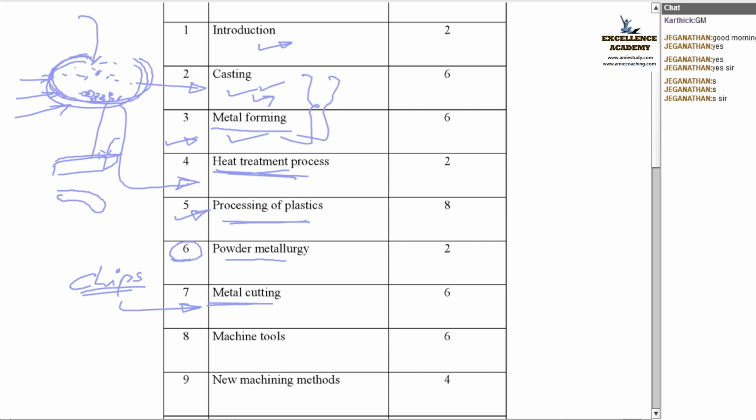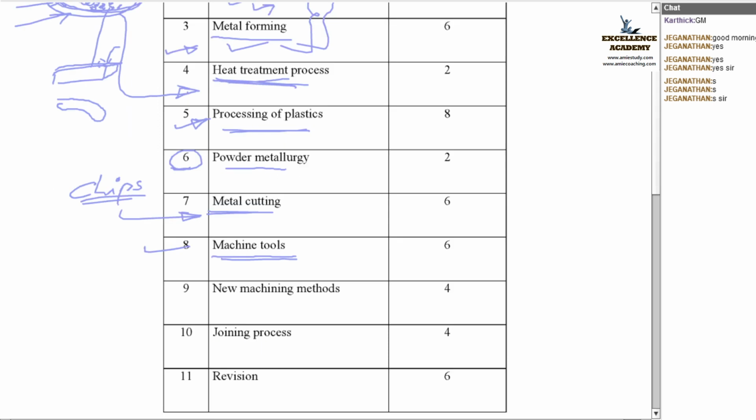Next, for cutting those unwanted materials from the raw material, we need certain machineries, and those machineries are called machine tools. Different types of machine tools are there that we will learn in this chapter. Along with all these conventional machine tools, new machining methods are there, such as CNC and DNC machines.